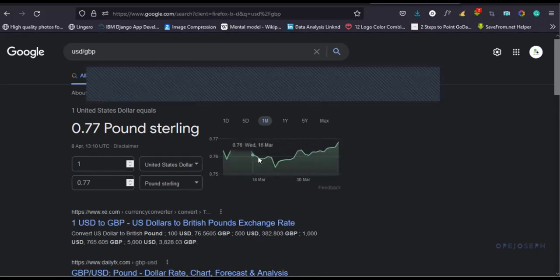So with this alone, we understand that each of these is called a data point. We can see that the world we live in consists of a lot of data. And this is not the only currency we have. We have a lot of currencies, the Nigerian naira, the Chinese yen, and a lot of them. Each of these conversions and each of these currencies have their own different data points.